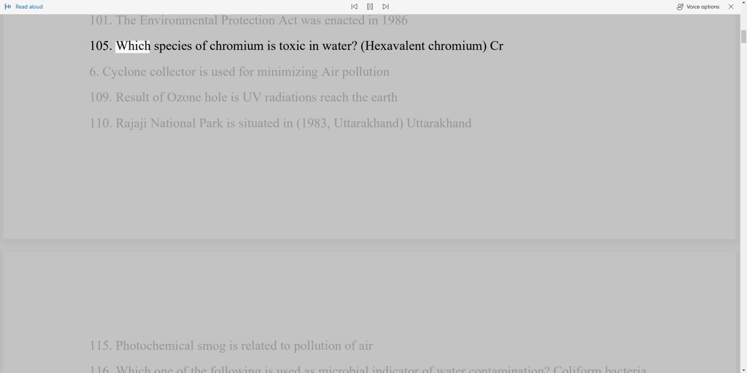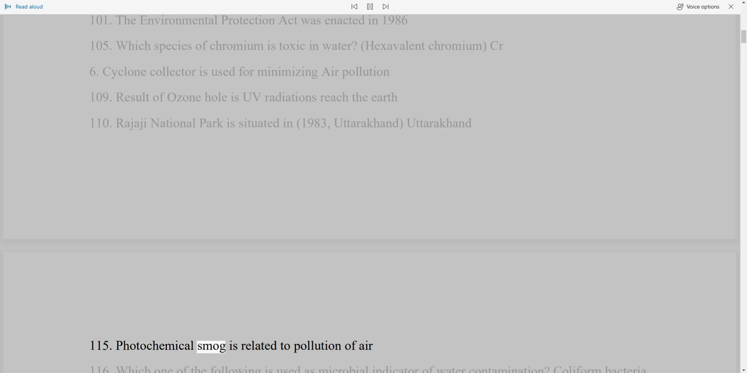105. Which species of chromium is toxic in water? Hexavalent chromium, Cr6+. Cyclone collector is used for minimizing air pollution. 109. Result of ozone hole is UV radiations reach the Earth. 110. Rajaji National Park is situated in Uttarakhand, established 1983.